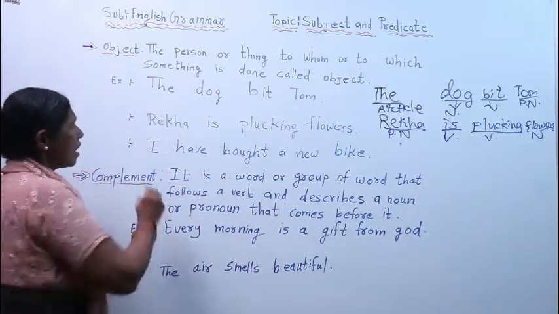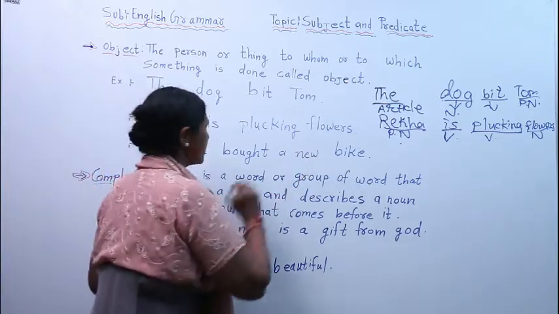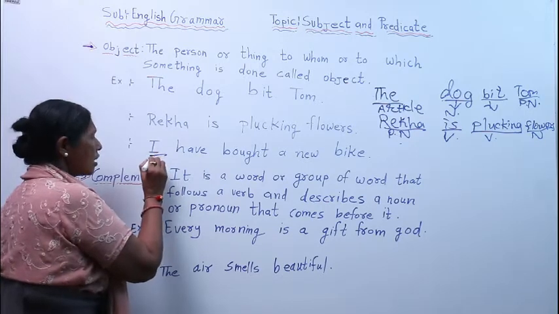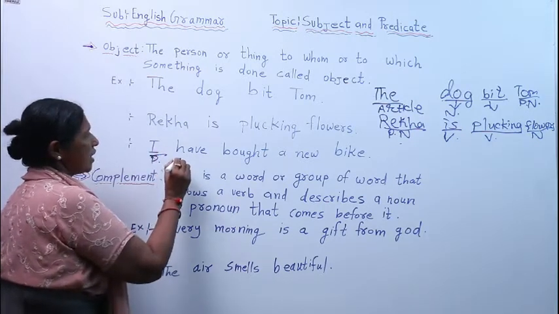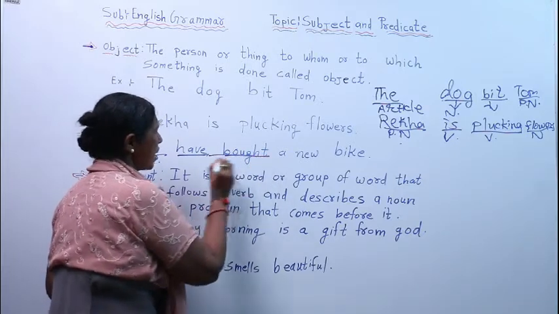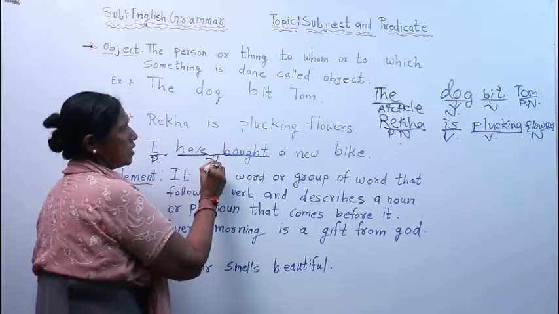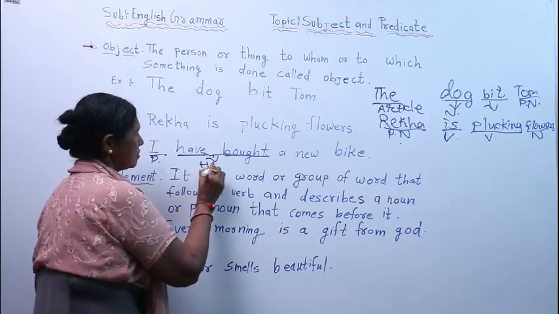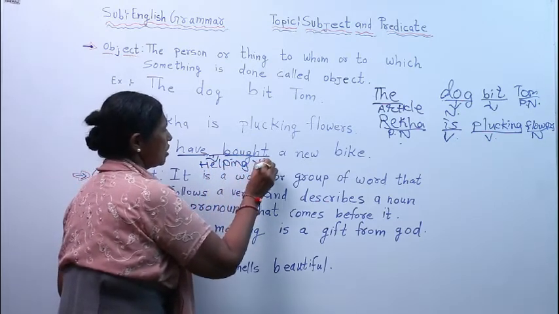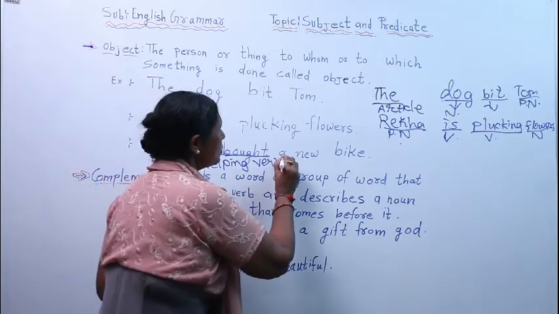My third one is I have bought a new bike. I is what? It is pronoun. Then have, that comes in helping verb. Then a new bike.